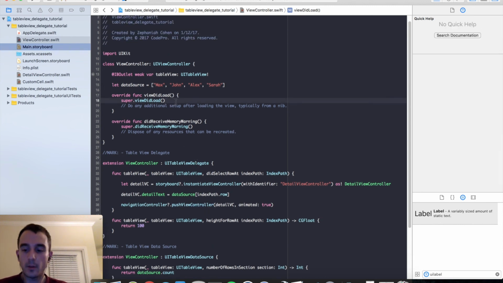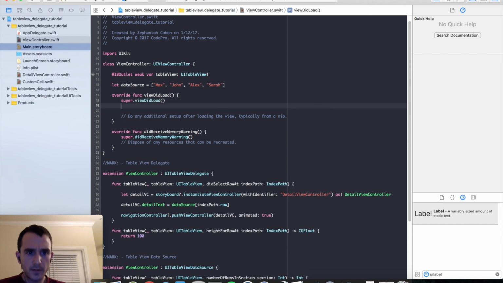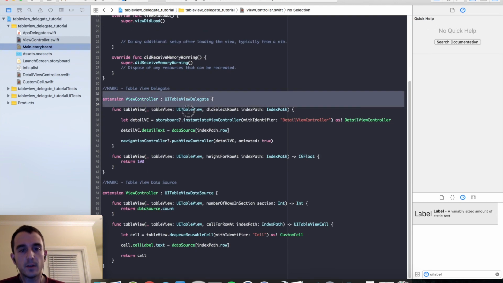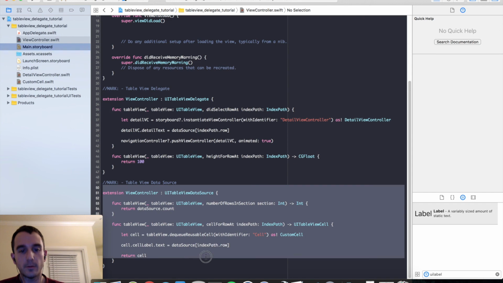And one more thing we need to remember to do is, since we're not using a table view controller, we need to set the table view's data source and delegate equal to self. And why is that? Because this view controller is implementing UITableViewDelegate and UITableViewDataSource.